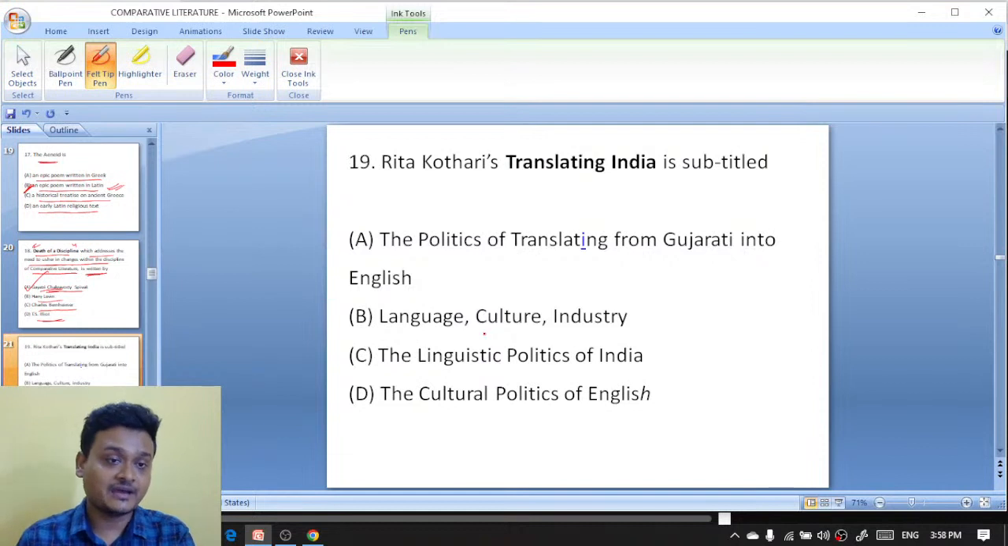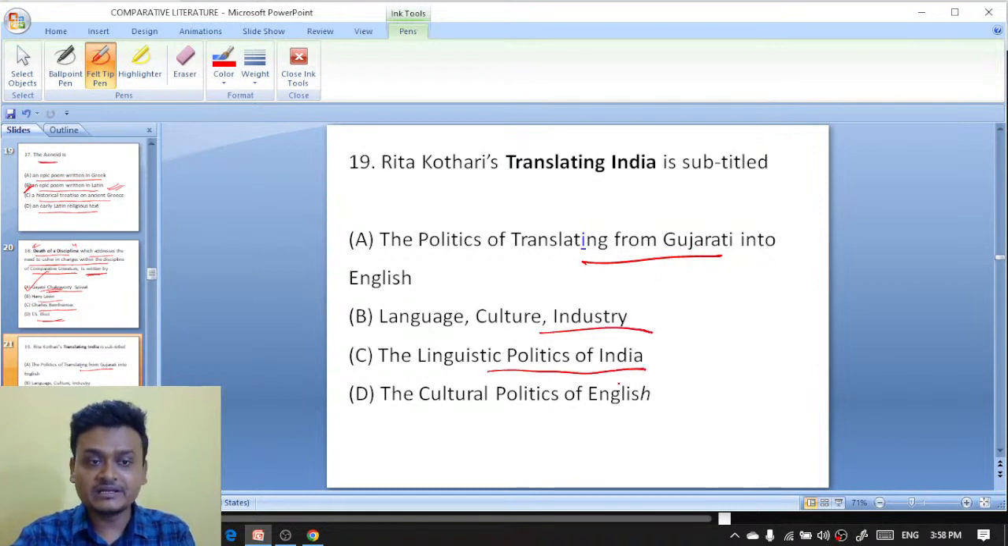What is its subtitle? The Politics of Translating from Gujarati into English, Language, Culture and Industry, then the Linguistic Politics of India, and the last one is the Cultural Politics of English. Rita Kothari has written a book, Translating India. Its subtitle is The Politics of Translating from Gujarati into English, Language and Culture and Industry, the Linguistic Politics of India, the Cultural Politics of English.